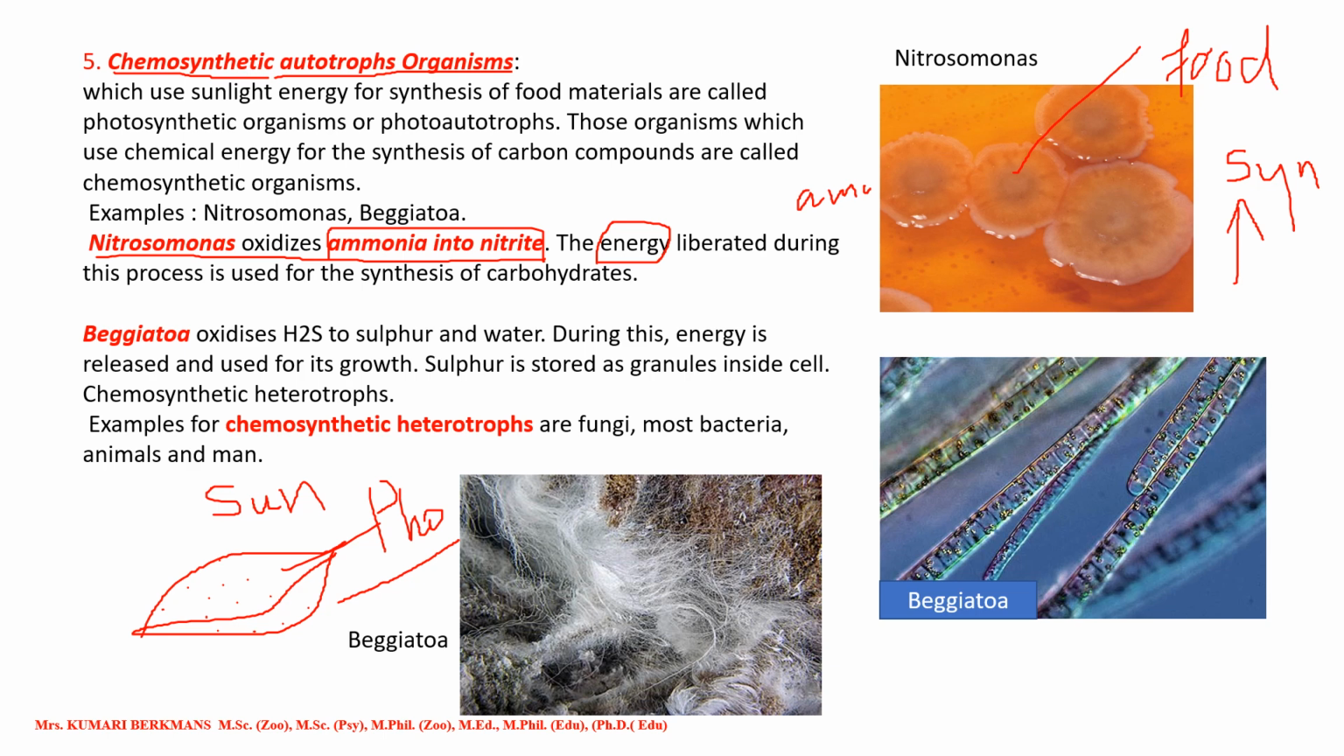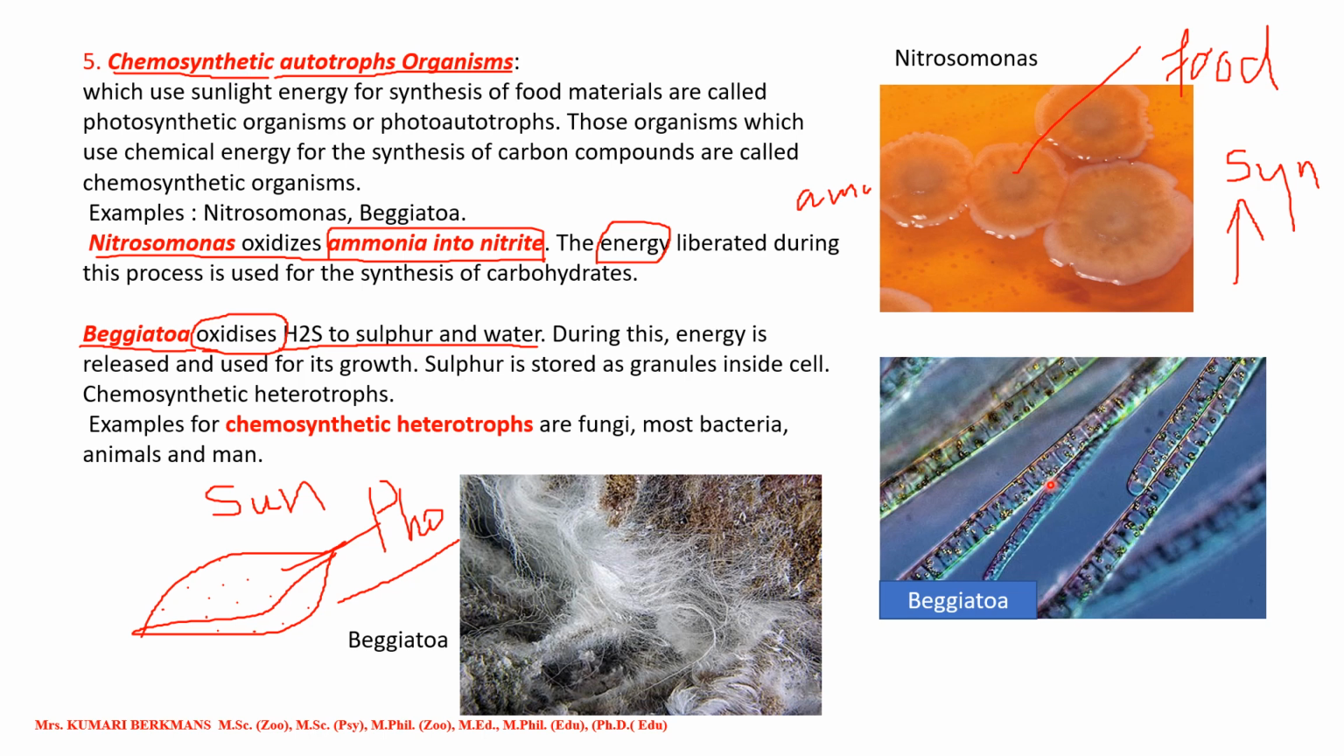And now the next one is Beggiatoa. What it does is oxidize H2S into sulfur and water. During this oxidation process, energy will be released, that will be utilized by this Beggiatoa to grow. And sulfur is stored as granules inside the cell. You can see these are the Beggiatoa cells, and the granules are stored inside.